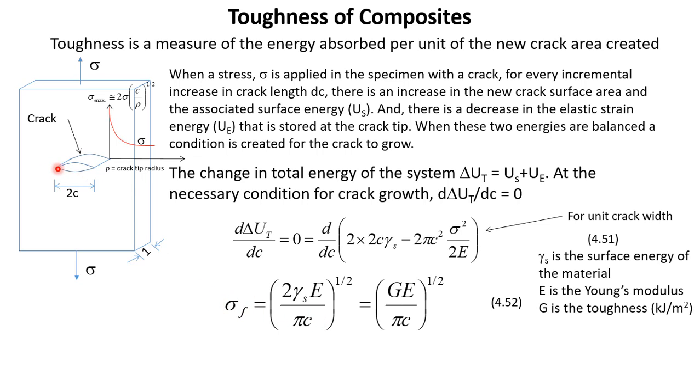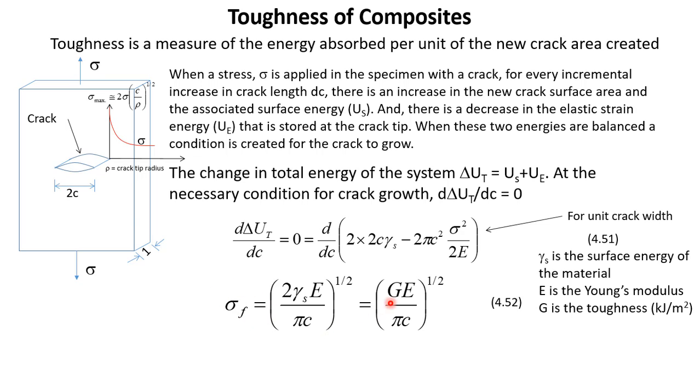That means if the crack length is large, this material is going to fracture at a lower stress. When the crack length is very small, then the stress at which the material is going to fail is going to increase. So this gives a very useful relation between the crack length and the fracture stress.